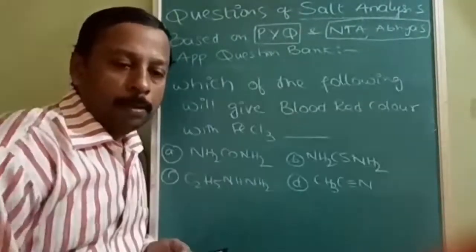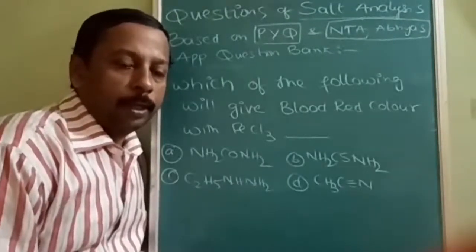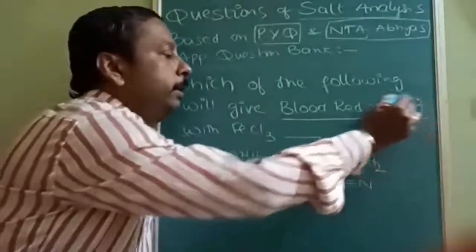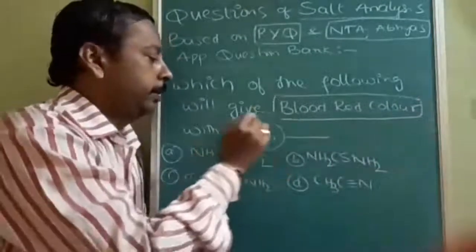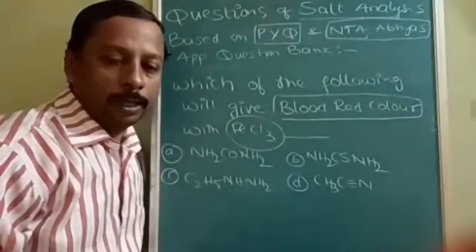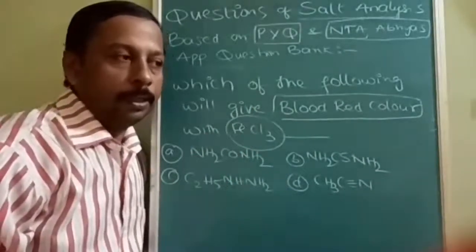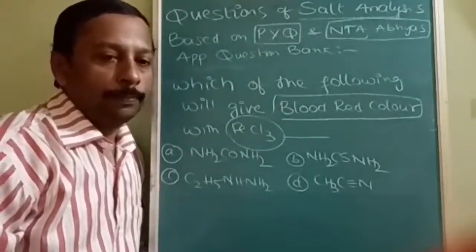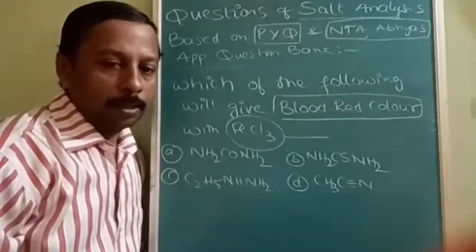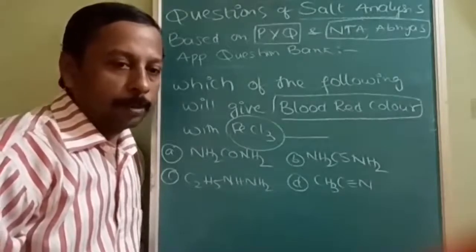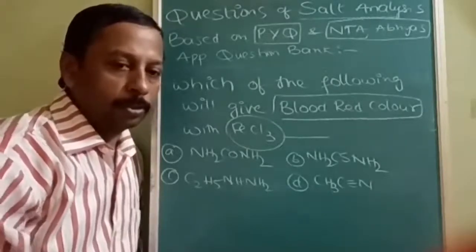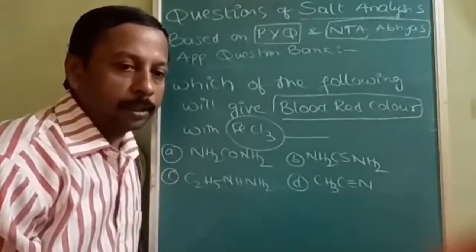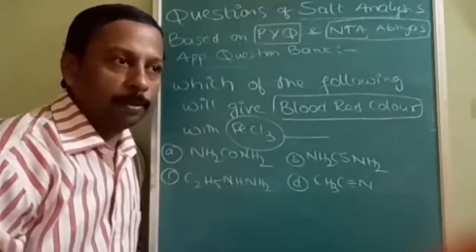Okay, next question is somewhat related to organic also. Red color, FeCl3 test. FeCl3 identification, already I have told you. FeCl3 test, which of the following will give blood red color? Okay, so options are NH2CONH2, NH2CSNH2, C2H5NH2, CH3C≡N.